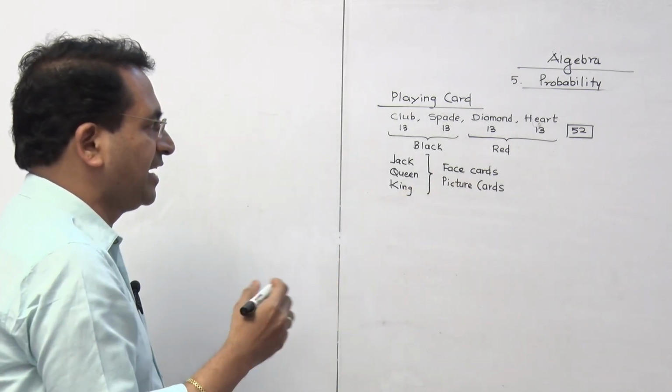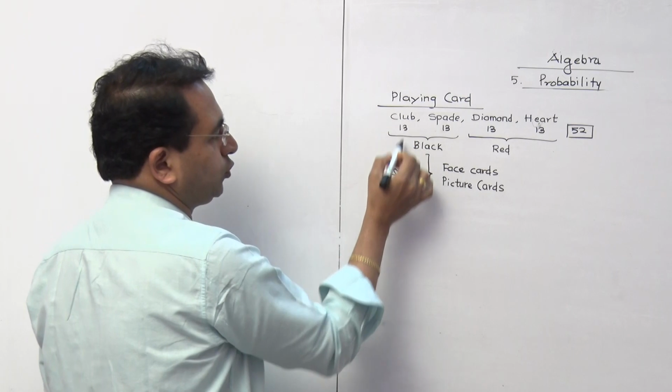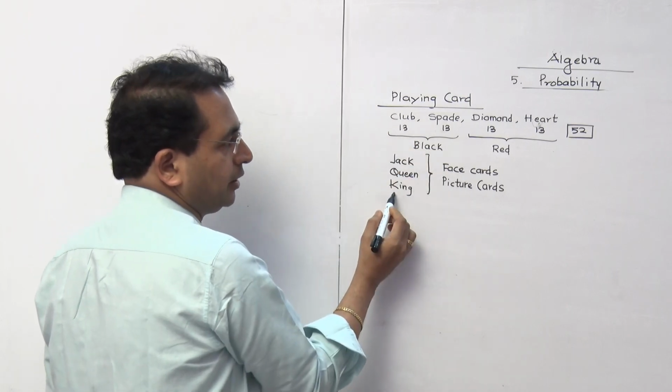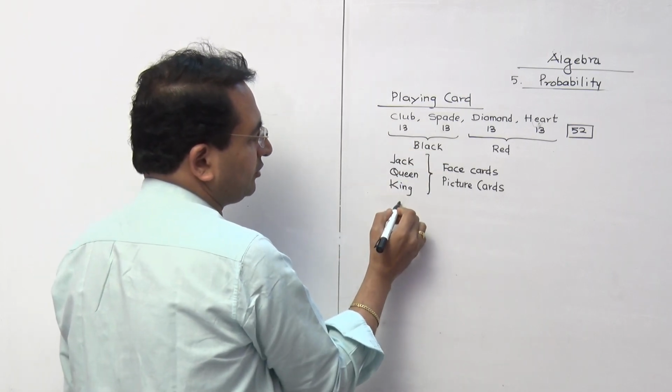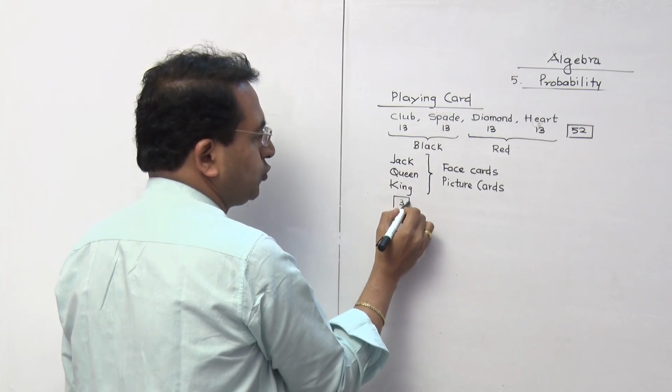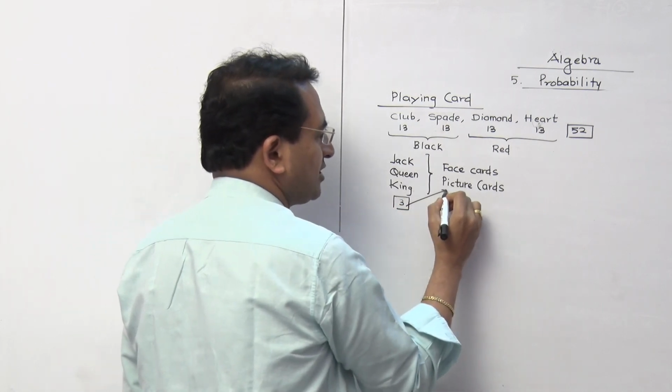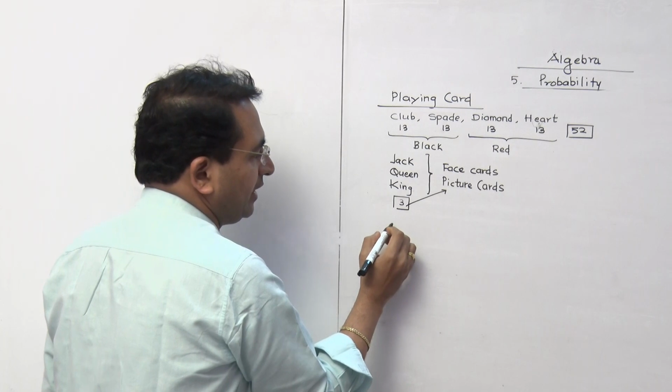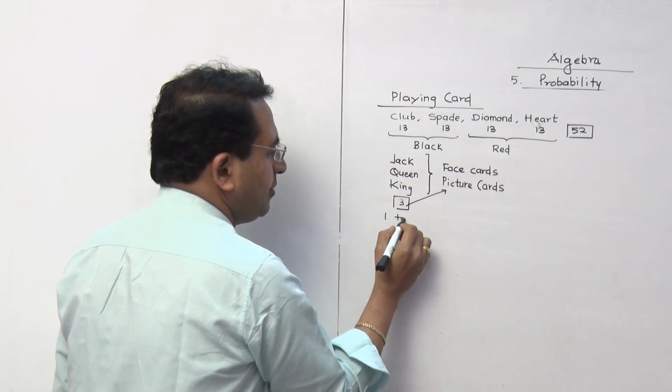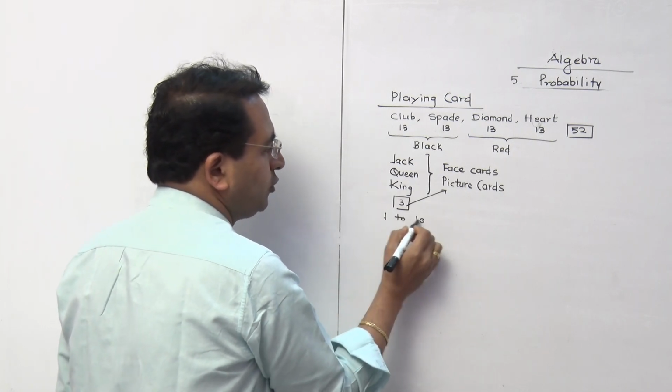Now how many jacks are going to be there in each suit? Only one, but these are the three cards from each suit. They are called picture cards. Then there are the remaining cards numbered from 1 to 10.